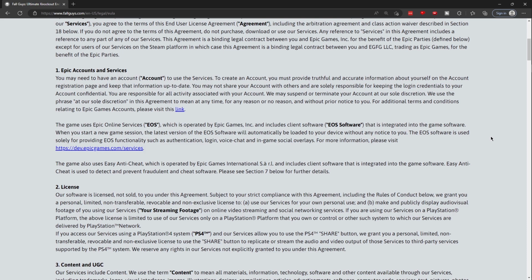We may suspend or terminate your account at our sole discretion. We use the phrase "at our sole discretion" in this agreement to mean at any time, for any reason or no reason, and without prior notice to you. For additional terms and conditions related to Epic Games accounts, please visit this link.